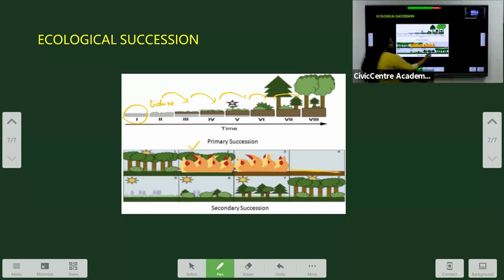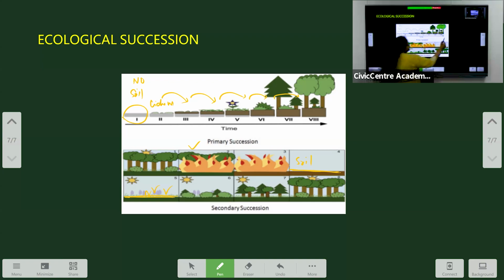But here we already have soil, and it is rich in potash due to the ash from the burning of the wood and leaves. Now here the process does not go back to the formation of soil, but slowly you can see the growth of plants directly and the succession happens.